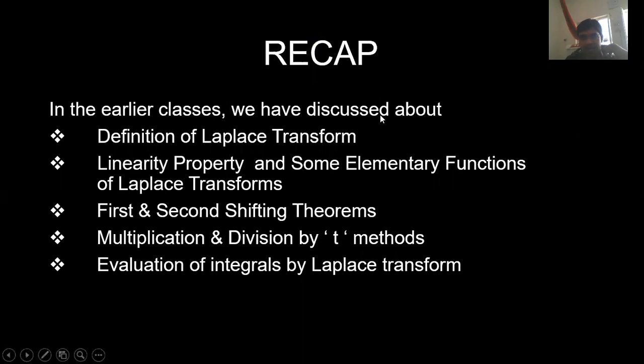In the earlier classes, we have studied the Laplace transform. That is the definition of the Laplace transform, the linearity property, and also some basic elementary functions of the Laplace transform, and how we apply the Laplace transform to the basic functions.